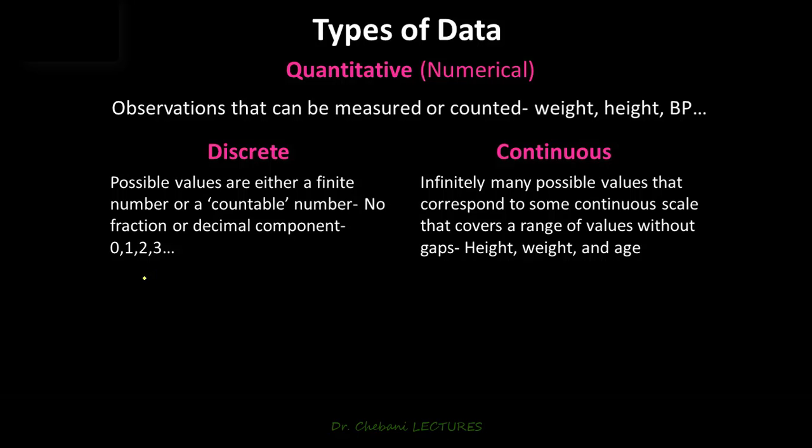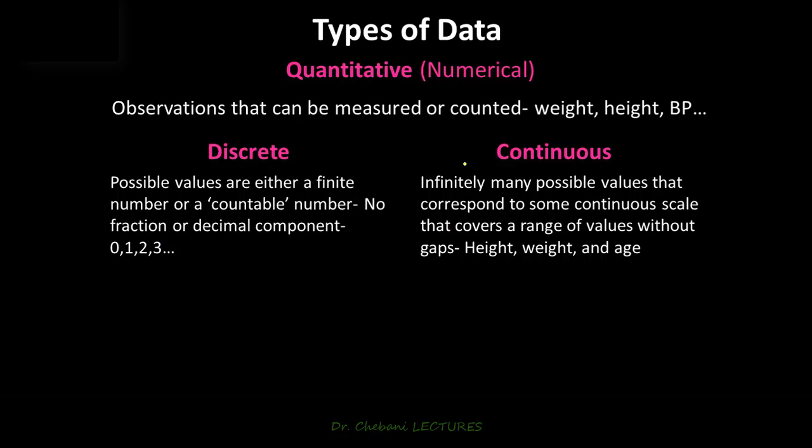An example would be when you are counting the number of people. It's either you have 0, so no people, or you have 1 person, 2 people, 3 people. You cannot have a fractional component whereby you have 1.5 people or 1.25 or 2.3 people, etc. So these are called discrete.